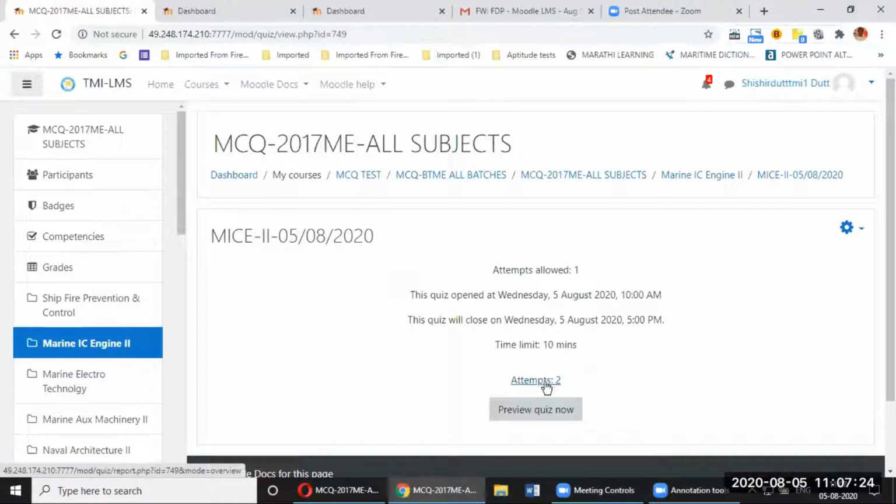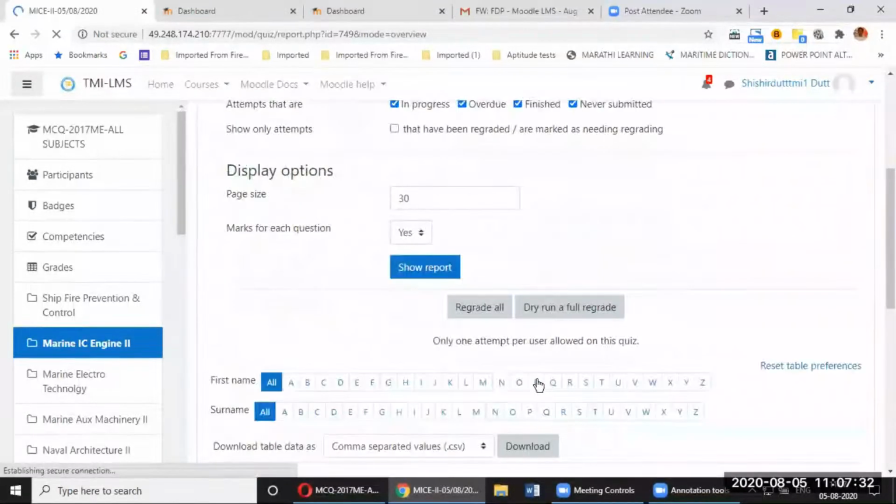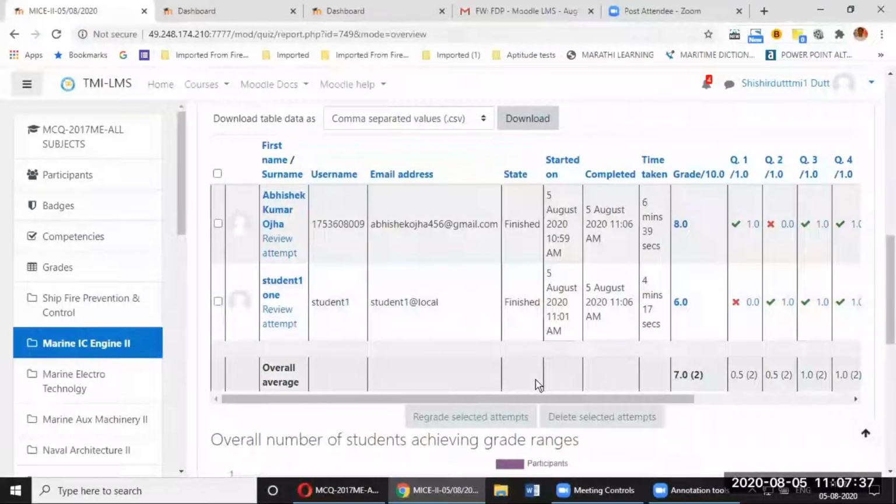And if I want, I can preview the quiz or I can see the attempts. So let me click on the attempts. So once I click on the attempts, I will be able to see who all attempted. So how come Abhishek Ojha attempted this quiz? Okay, because I don't know. So he must be live over here. He has already, because students have been already registered.